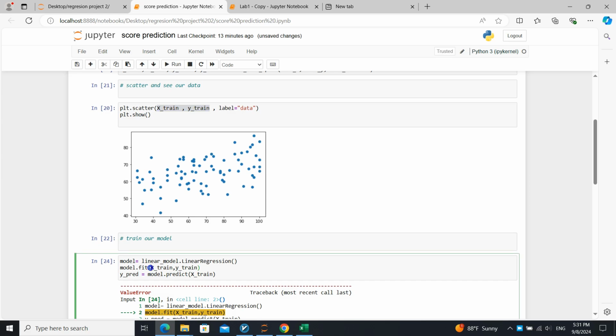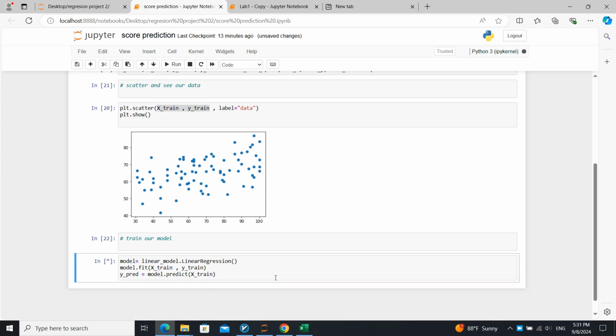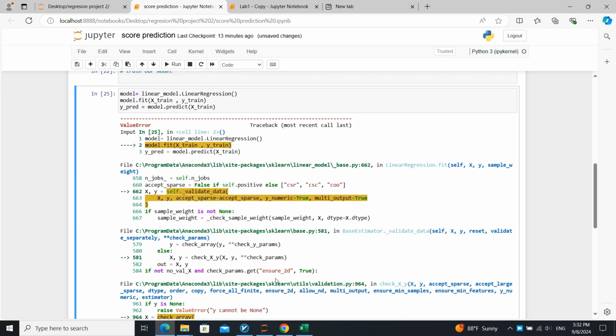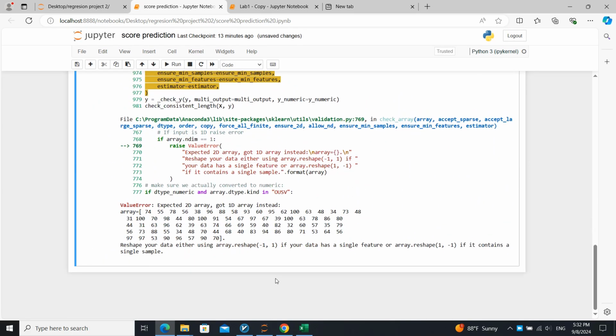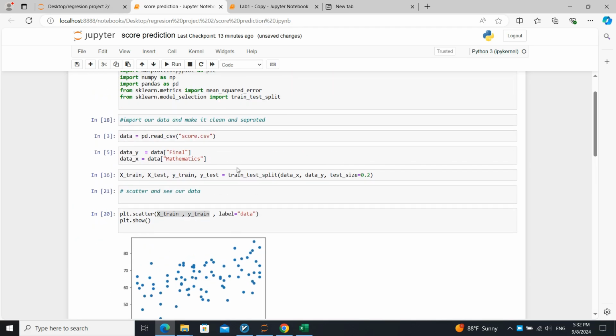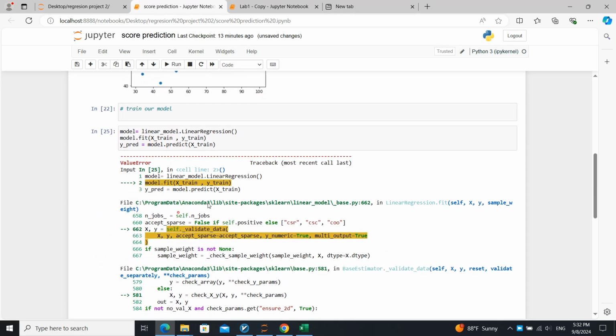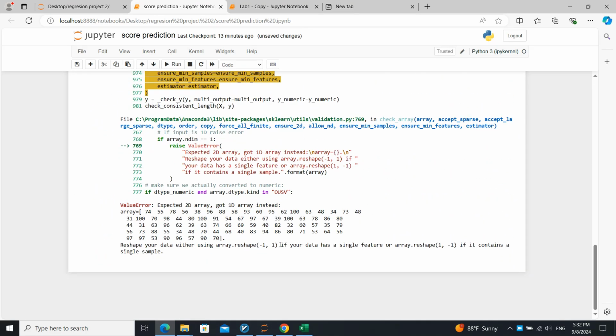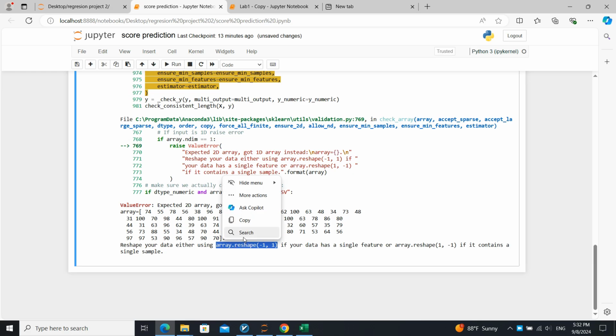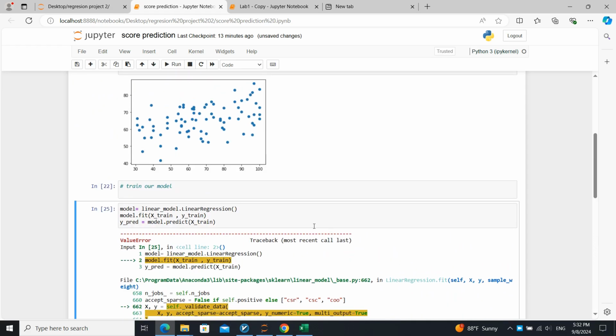Sometimes we just write something wrong. What is the matter? Expected 2D but got 1D. Okay, should we reshape it or not? What can we do about it? It's because we use the comment. We should reshape this. Let's reshape it.